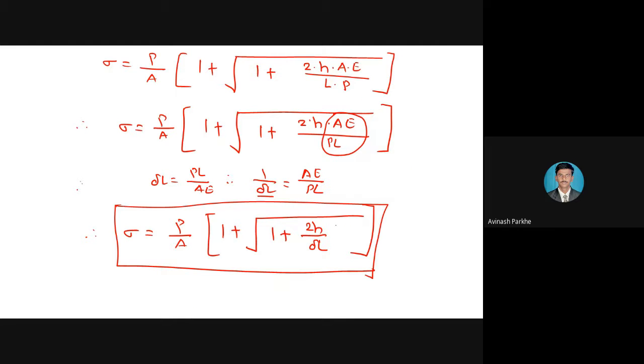And then you will get the equation in the form of this step, and from this you will get one equation in the form of delta L. Delta L is equal to PL upon AE. Then 1 upon delta L means AE upon PL. So whatever the AE upon PL term is present in this particular star marked equation, that term is replaced by delta L, and you will get the formula sigma is equal to P upon A in square bracket 1 plus square root of 1 plus 2h upon delta L. So this is the sigma formula.